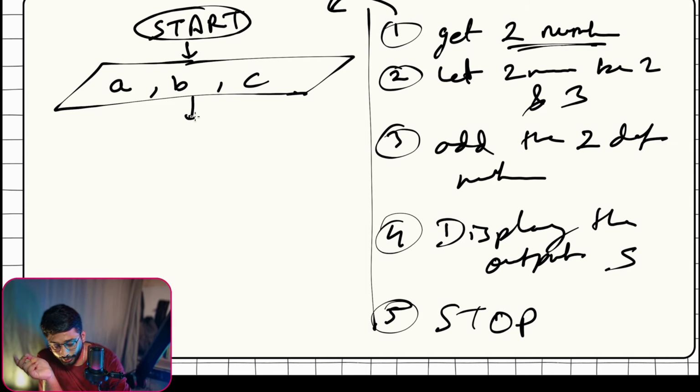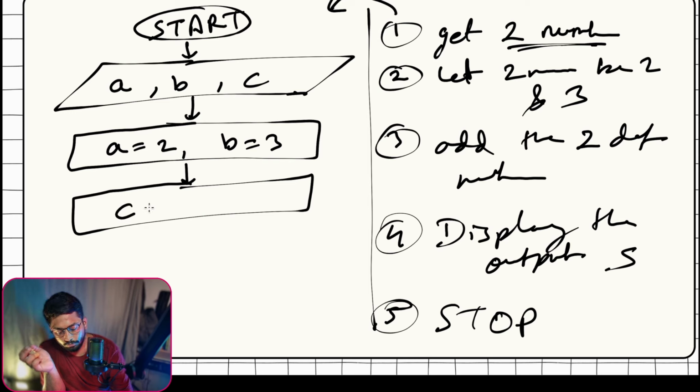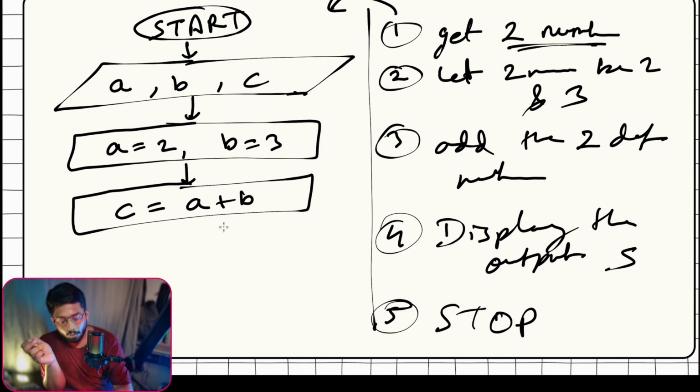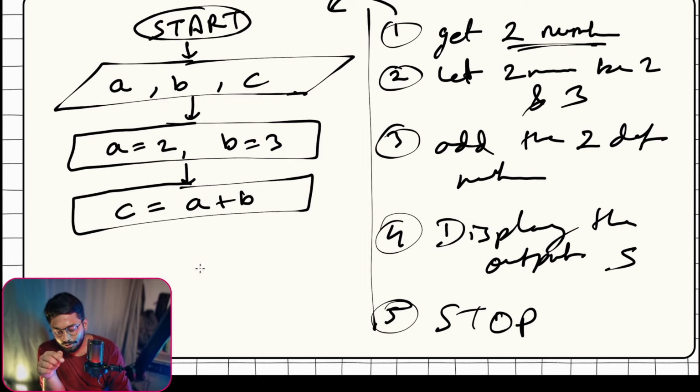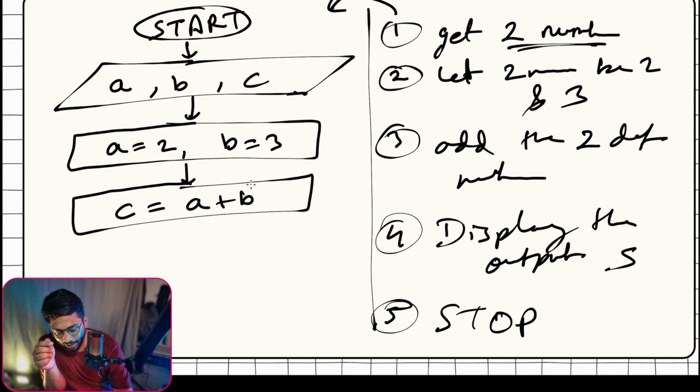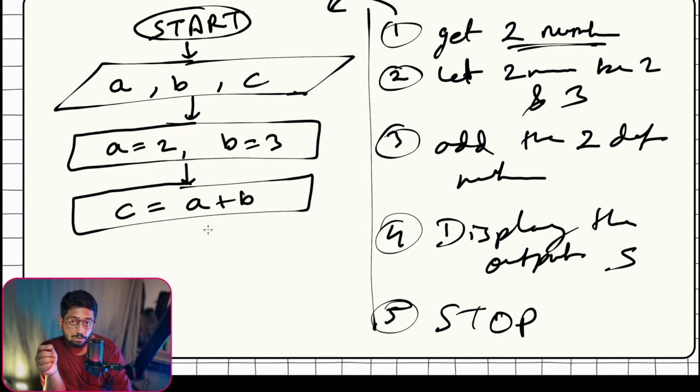Next we will have assignments. So A equal to 2, B equal to 3. We have defined them. Now we'll perform an addition. The way I'm writing C equal to A plus B is because I'm getting the value of A plus B and trying to store it inside a variable.